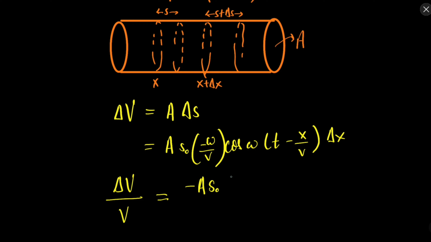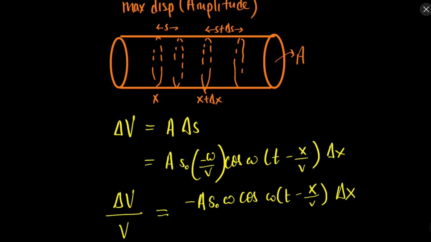So s naught omega cos omega t minus x by v del x. So just the value here. Again reminding you, here del s, how did we find del s? It is the change in s with respect to x.